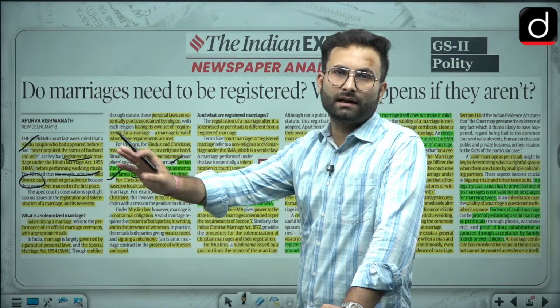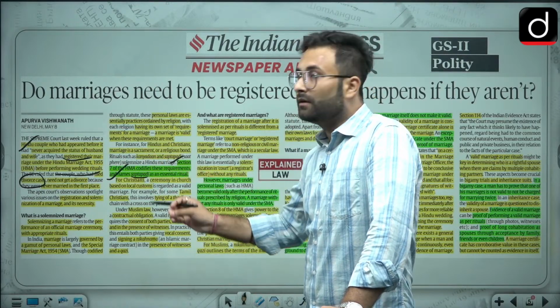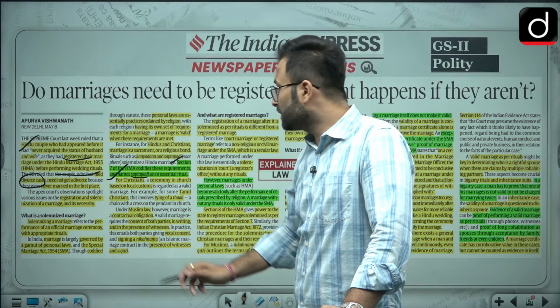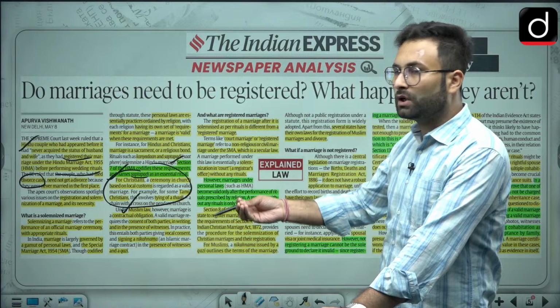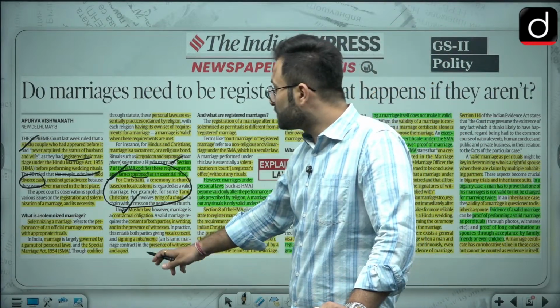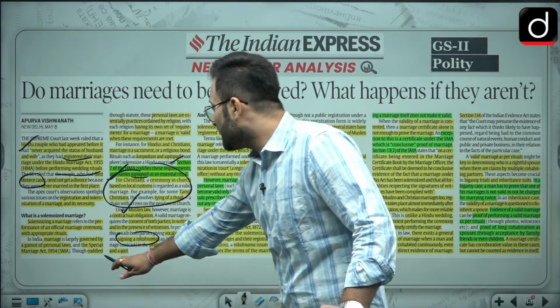Kerala is different, and the northeastern region of India is different. But for every such marriage there is a local custom, and that local custom has to be followed. For Christians it is the same. When we talk about Muslim law, it is a contractual obligation. As I told you, it is a contract between the two parties, so there has to be a nikahnama, signed in the presence of witnesses and a qazi.